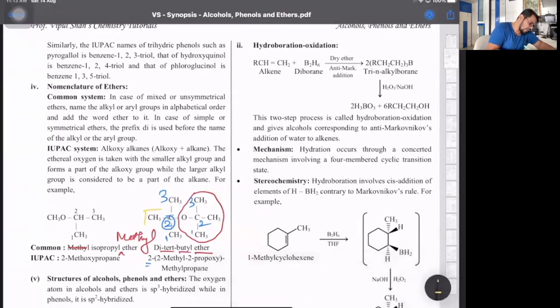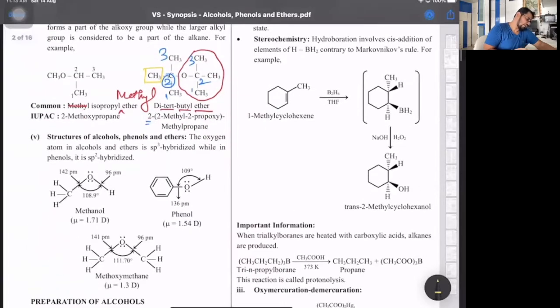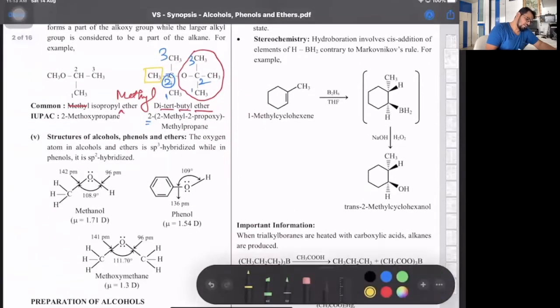This methyl is a branch, what I've written in the yellow part. So 2 is for the blue one first, what's outside. Then in a bracket, 2-methyl 2-propoxy, and then outside, methyl propane. That methyl outside is the yellow one, what I've shown. That's one. Now structure wise, we say alcohols and ethers.